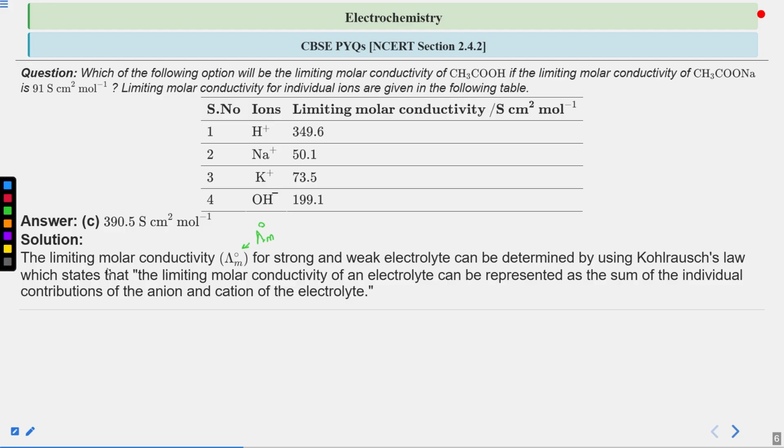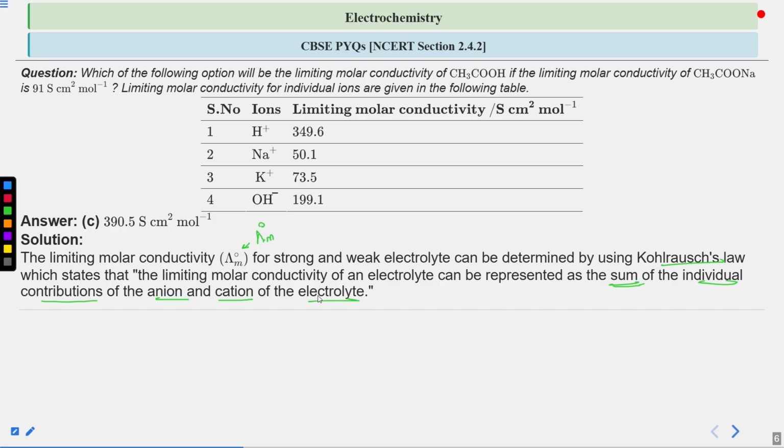As the Kohlrausch law gives us the relation between the molar conductivity and limiting molar conductivity for the various ions, you can say that the limiting molar conductivity for the strong and the weak electrolyte can be determined by using Kohlrausch law, which states that the limiting molar conductivity of an electrolyte can be represented as the sum of the individual contributions of anion and cation of the electrolyte, right?